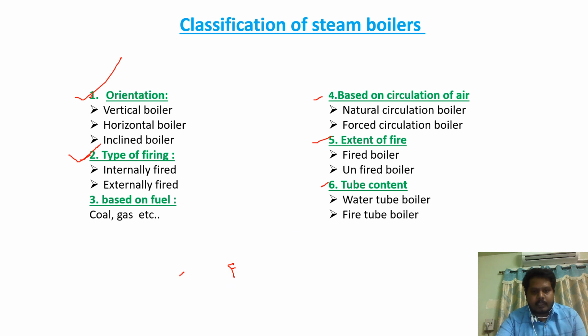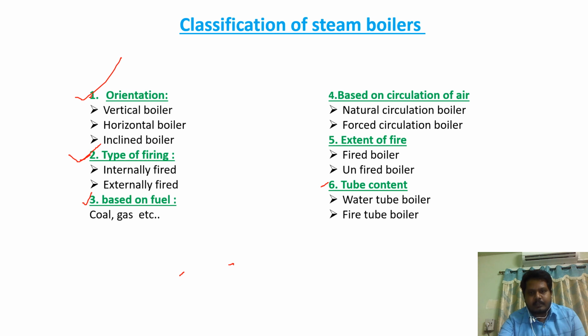Now the other type is based on fuel. As we know, for combustion we use different types of fuels: solid fuels, gaseous fuels, or liquid fuels. In majority of the boilers, mostly they use coal, or sometimes they use gas also.